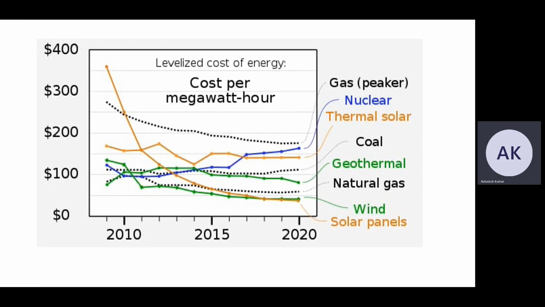Now if we see the cost per megawatt hour, first the solar panels: initially the cost is high, but as time has gone on, in the present era the cost is as low as possible compared to any other sources of electricity like coal, thermal, geothermal and natural gas.